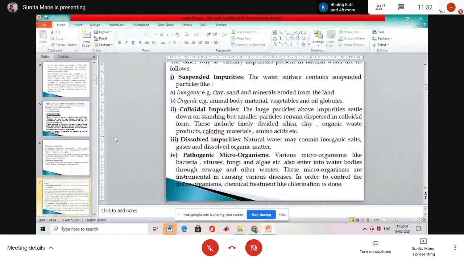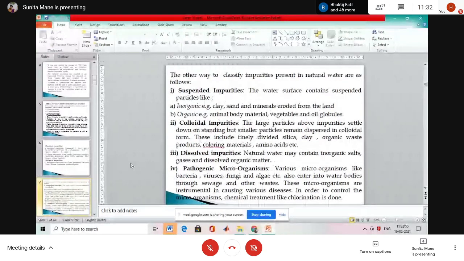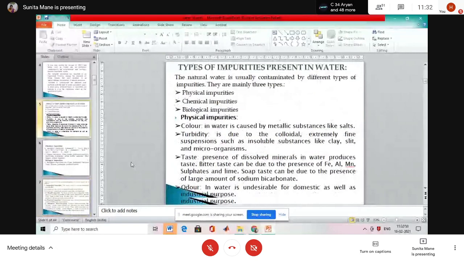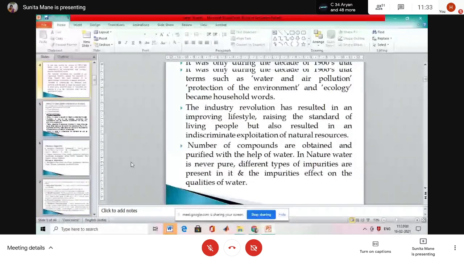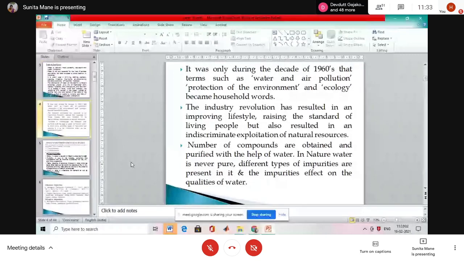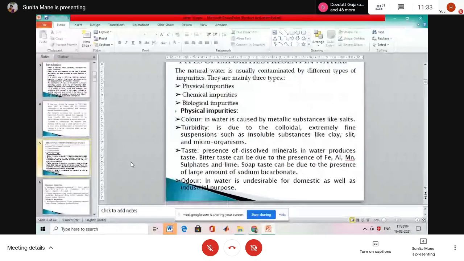Then the next one. First point, that is the introduction of water. Then the second point: water is used in many types of industry like sugar industries, paper industries, laundries, dyeing industries, pharmaceutical industries, and also bathing and domestic use.